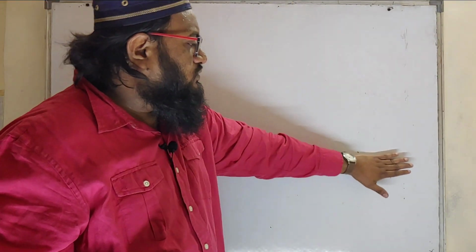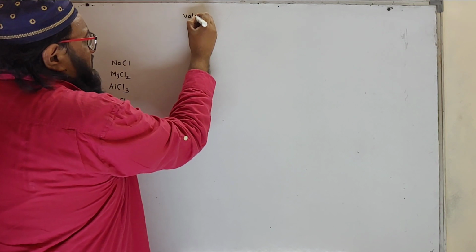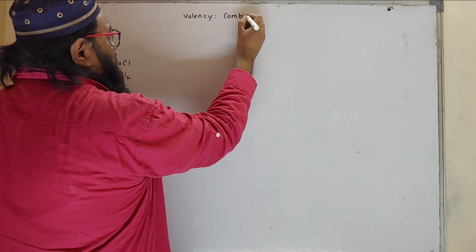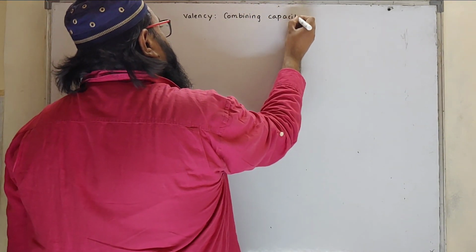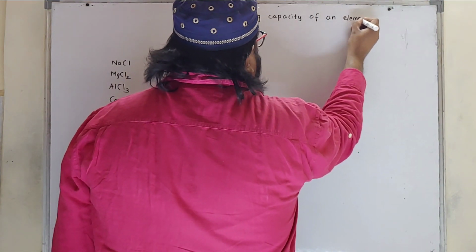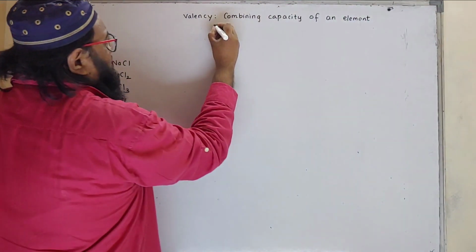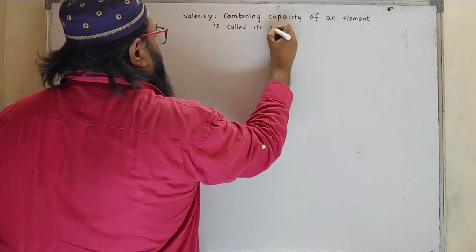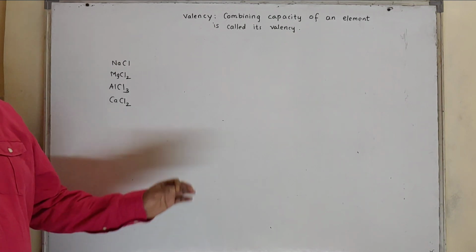So what we need to do, firstly, we need to learn about valency. What is valency? Valency is nothing but the combining capacity of an element. It is also the number of electrons lost or gained in order to attain stability.